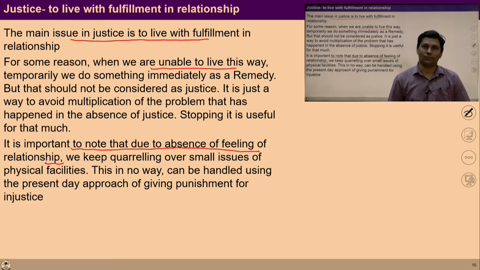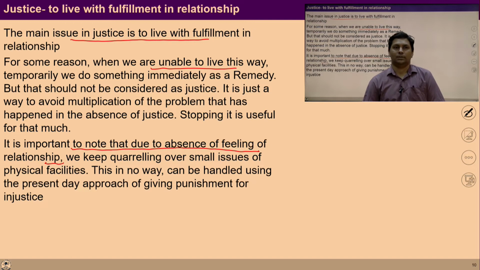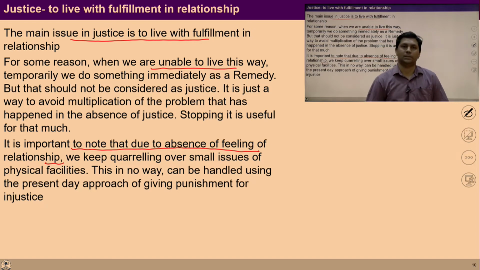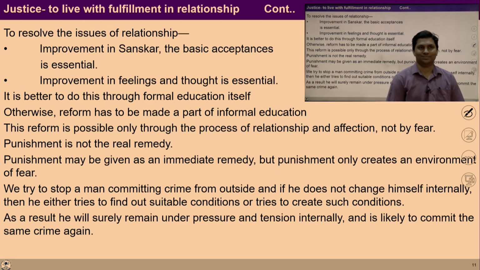People fight for a few rupees, people murder others for a few rupees. People are killing each other over property disputes. All these are happening because of the absence of this feeling of relationship. Through this reform education, we can ensure this feeling of relationship in the child.